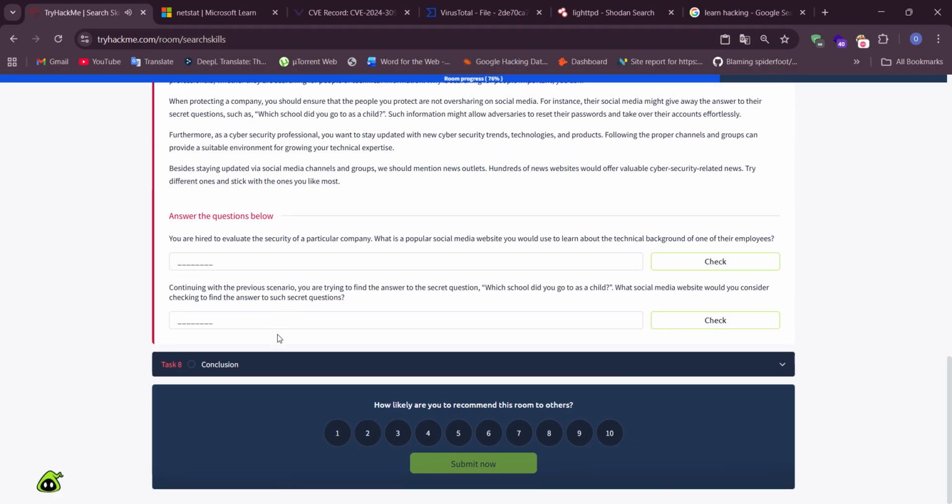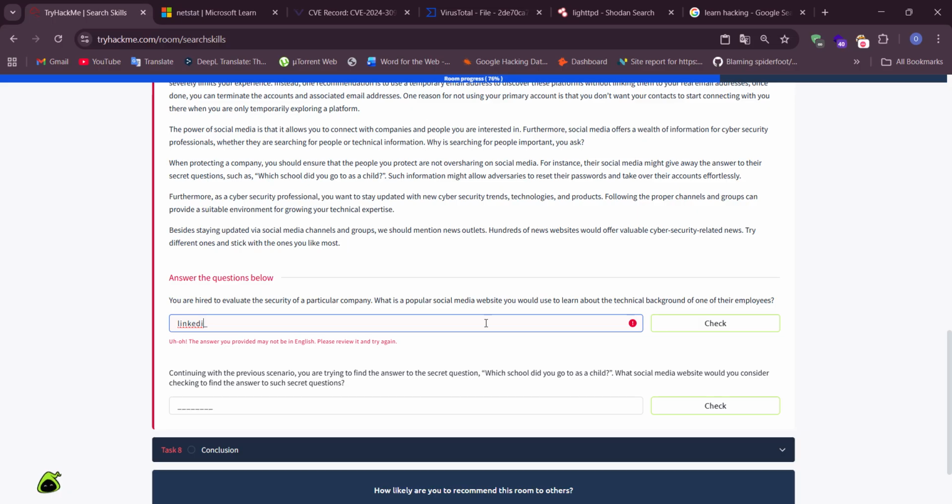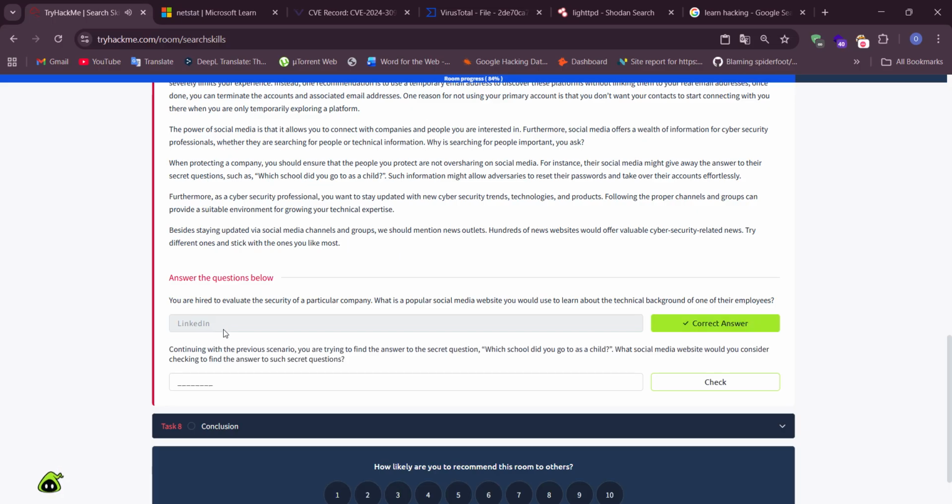Social media. You are hired to evaluate the security of a particular company. What is a popular social media website you would use to learn about the technical background of one of their employees? Okay, we should use LinkedIn for searching. There is a bug. Okay. For searching skills about our employees.